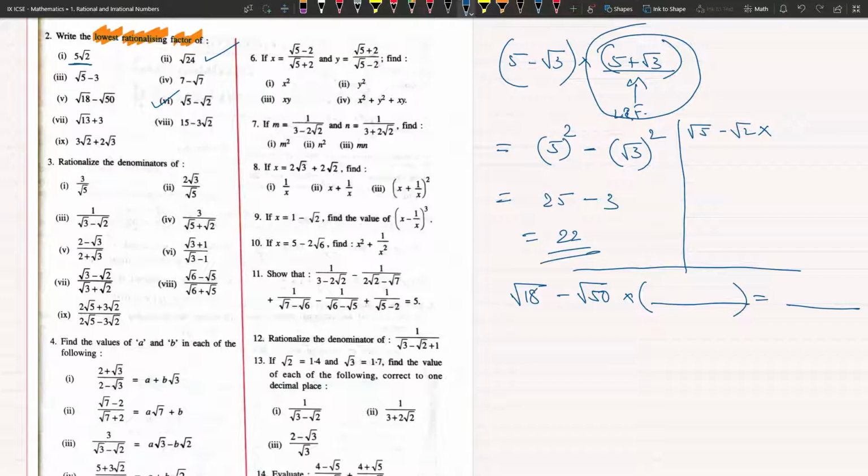Root 5 square minus root 2 the whole square. Answer will be... Your answer is correct, absolutely correct. But can you tell me what did you multiply? Sorry, your voice is breaking. Is my voice breaking for everyone? No sir, it's clear. No, it is clear from my side. The network is clear.